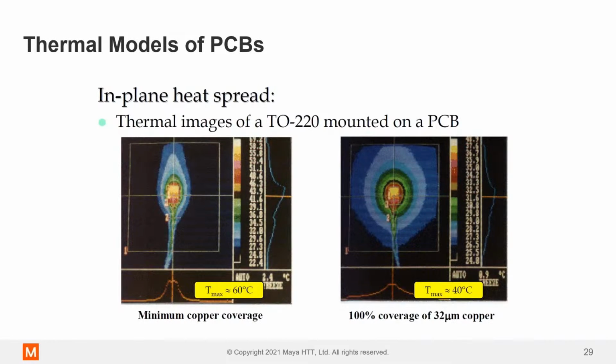FR4, the fiber board that's used in the production of PCBs, that's got maybe a conductivity of 0.3. Copper is more like 400, right? So you're talking 3 orders of magnitude difference in the conductivity. Even a little bit of copper makes a big difference in a PCB.